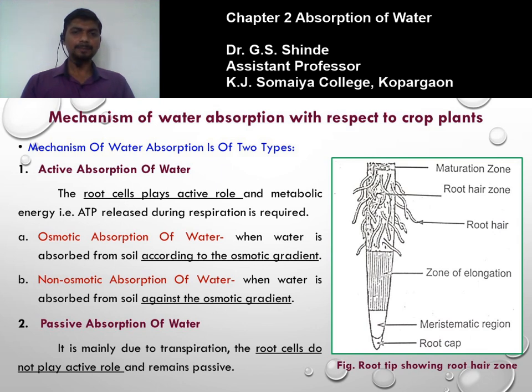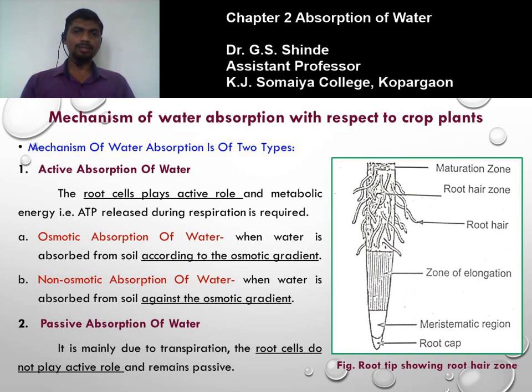If we see the figure, a root tip showing the root hair zone. In this figure, the distal portion is the root cap. Behind this is the meristematic region where cells divide continuously for the growth of the root. Next to this is the root hair zone, which consists of a number of root hairs. These root hairs are prolongations from the root and are actively involved in the absorption of water. They are in close contact with the soil water.